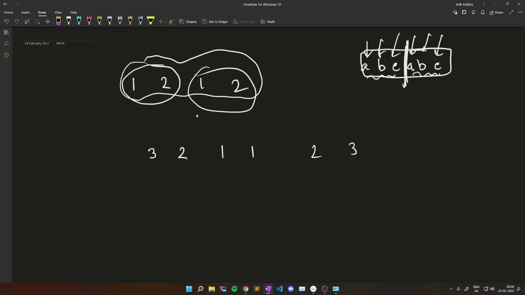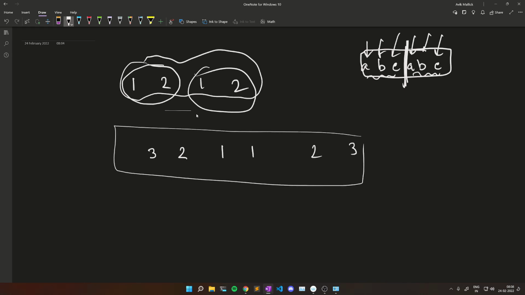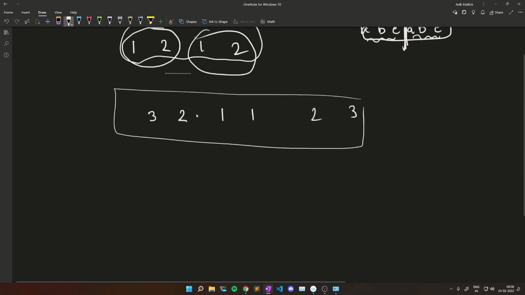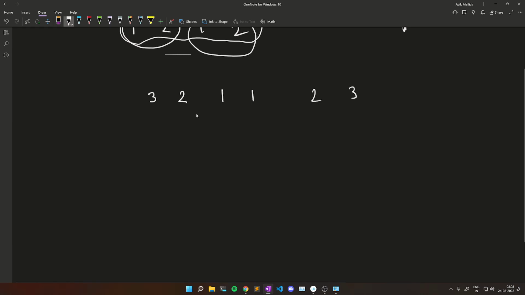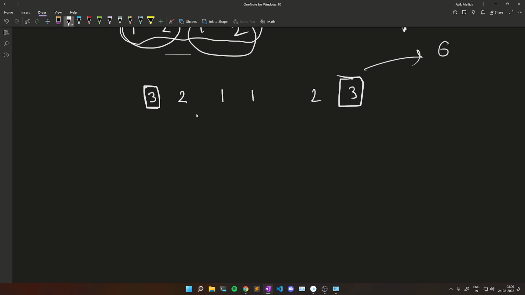Now how can we make this a tandem? Initially the size of the array is 6. Let's say I want to make the tandem repeat start from here, with 3 and 3.